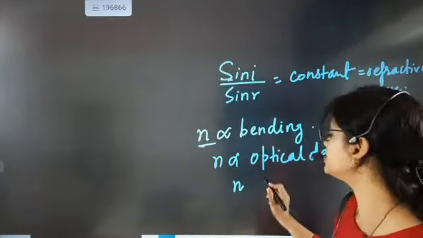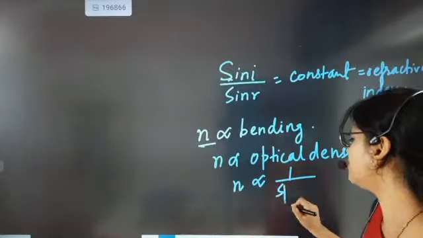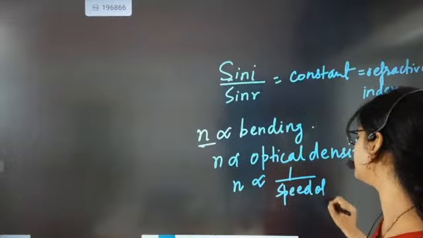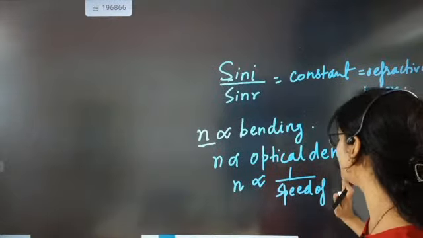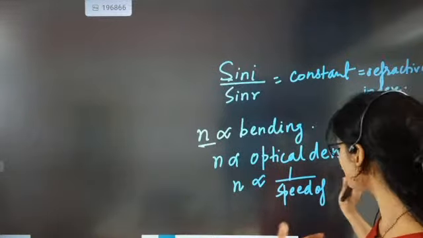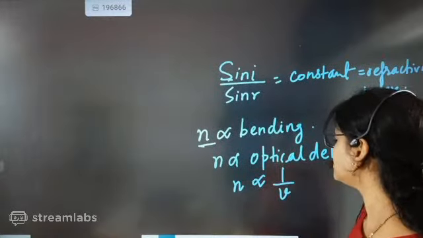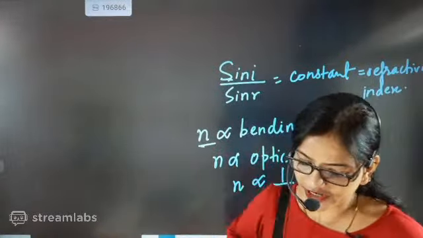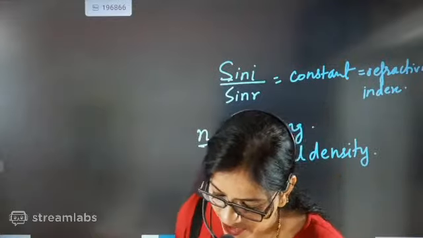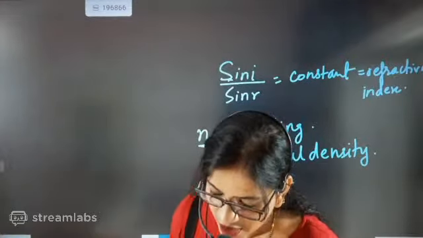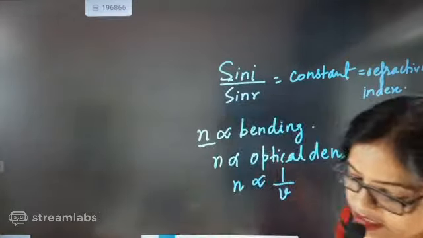And then refractive index is inversely proportional to the speed of light. That was what we have understood. Speed of light, or the velocity of light, we will take velocity of light. To be very precise, beta, in the offline class we will be discussing it exactly.